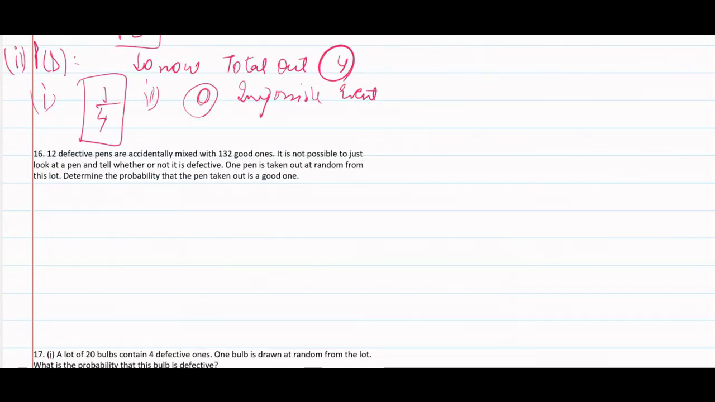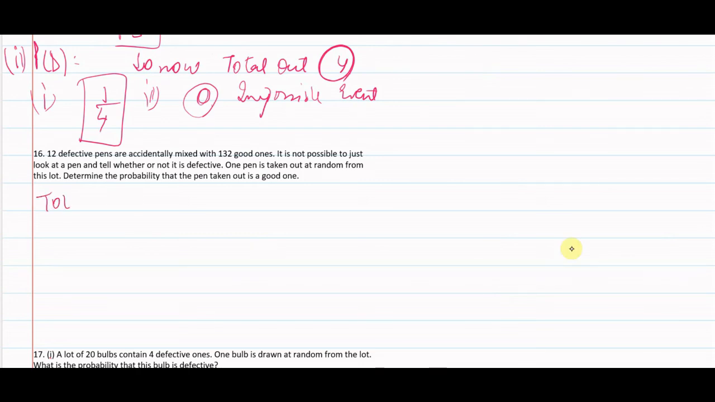Let's move to question number 16. 12 defective pens are accidentally mixed with 132 good ones. It is not possible to just look at a pen and tell whether or not it is defective. One pen is taken out at random from this lot. Determine the probability that the pen taken out is good one.